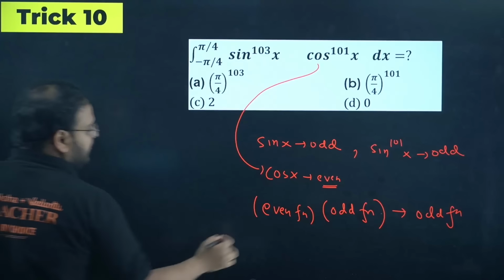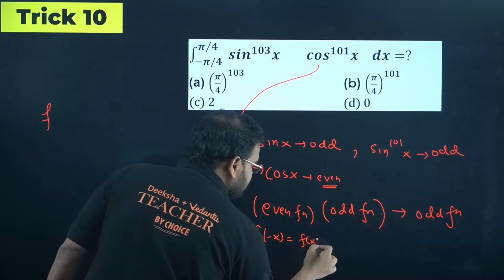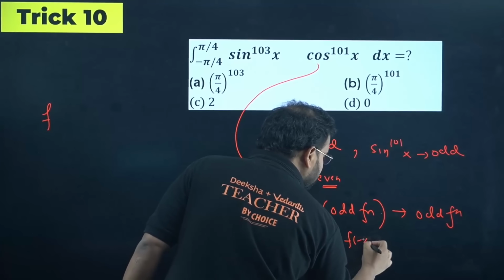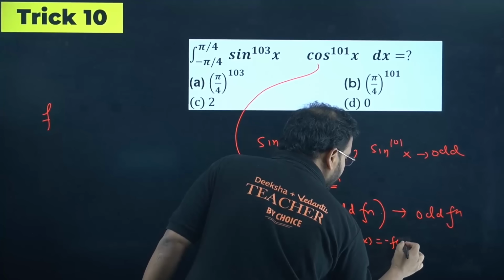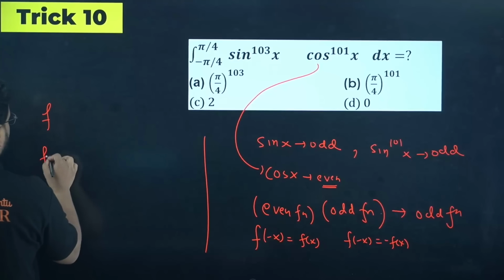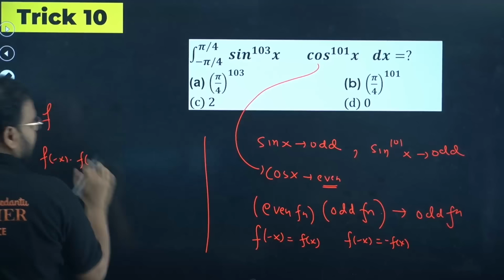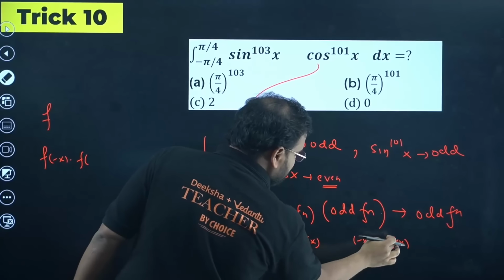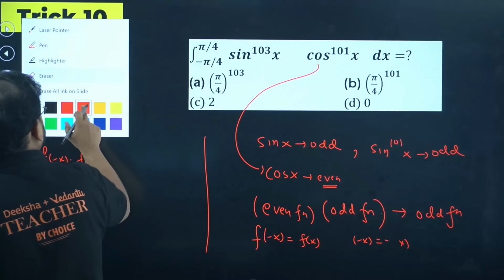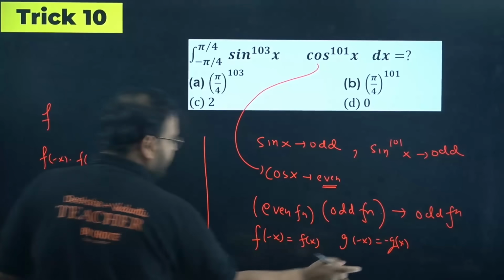Even function, beta, means f of minus x is equals to f of x. Odd function means f of minus x equals to what? Simply minus of f of x. So if you multiply here, check this out, f of minus x into f of, sorry, two different functions, no? I'll write this as g actually, otherwise it'll be the same thing, right? I'll write this as g. This is what? G of minus x equal to minus g of x. Two different functions are there, no?